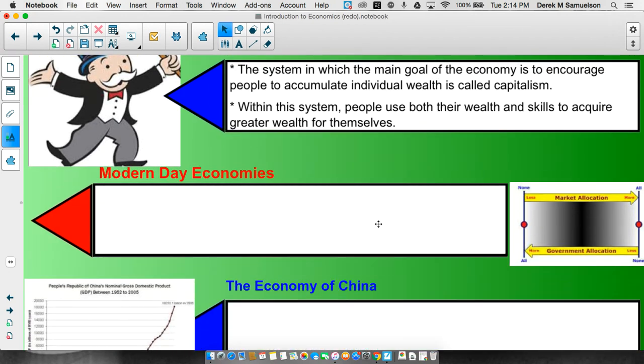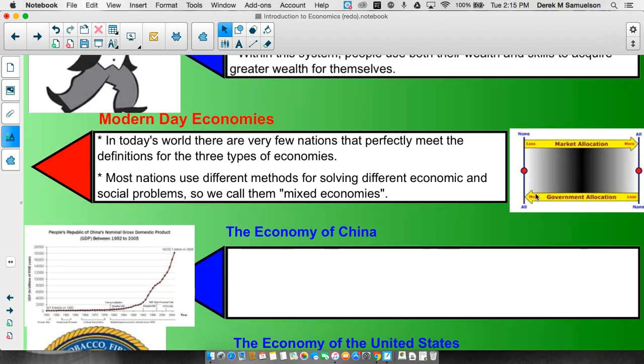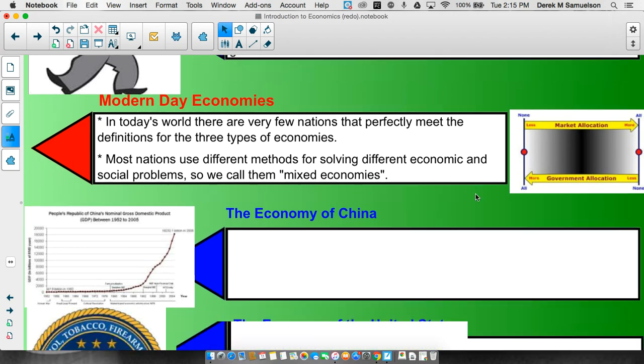All right, modern day economies. So in today's world, there are very few nations that perfectly meet the definitions for any of these three types of economies. There's basically no formal nation that is a traditional economy on a national level. But the other ones kind of, sort of do. Most nations use different methods for solving different economic and social problems. We call these mixed economies. And basically, everybody's a mixed economy. That is, we're not totally on the command side or totally on the market side.